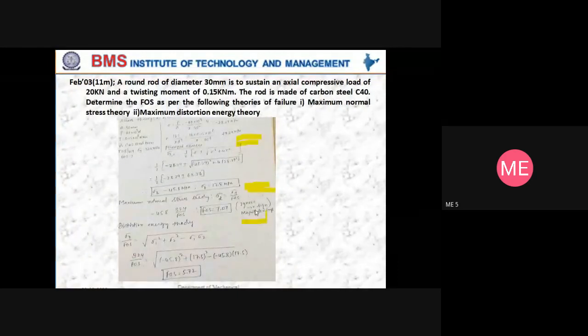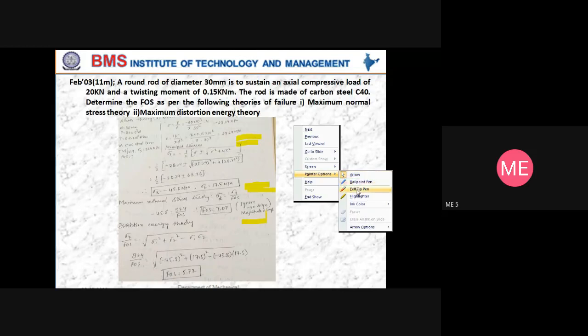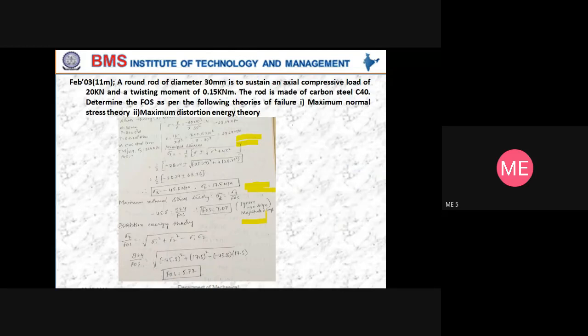Here you are given a round rod which is subjected to axial compressive load of 20 kilonewton. Therefore the type of stress you are going to get is normal stress. This is 20 kilonewton load, and the diameter is 30 mm.